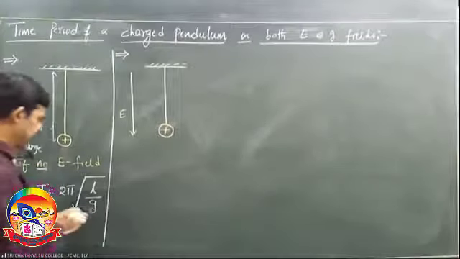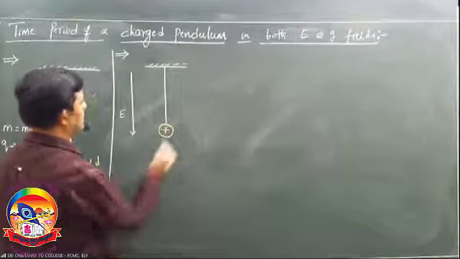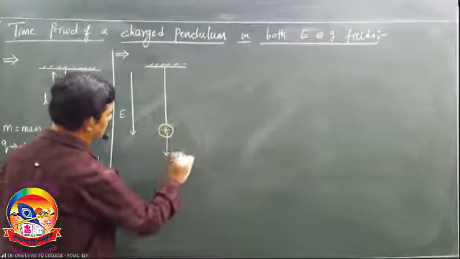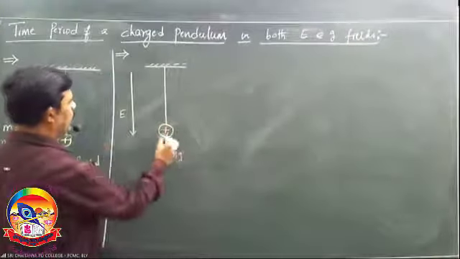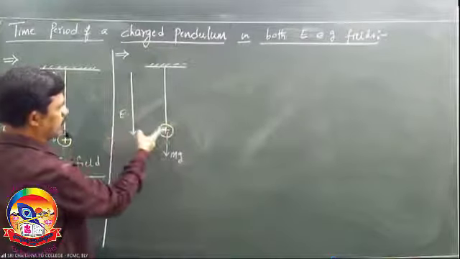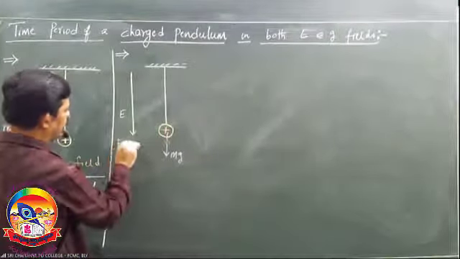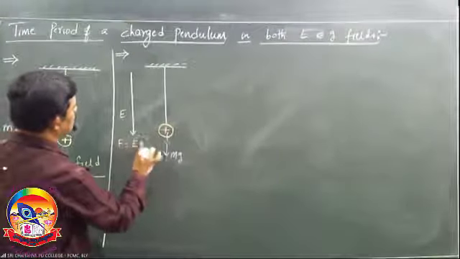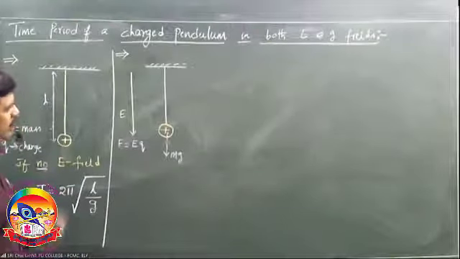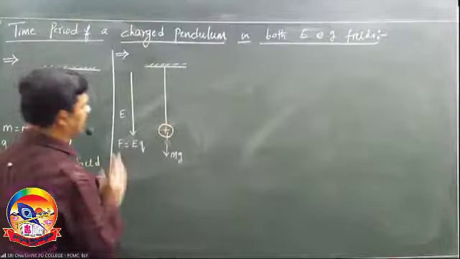When field is acting down, come on, what happens? Its weight mg acts down and force due to the field. As field is acting down, this is a positive charge, then force due to this field, EQ, also acts down. Yes or no? In this case, what is the time period?